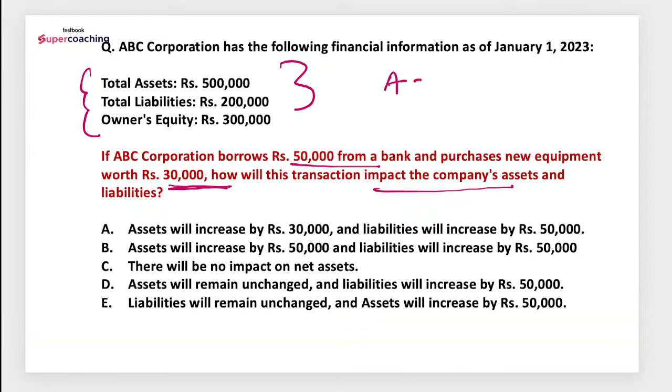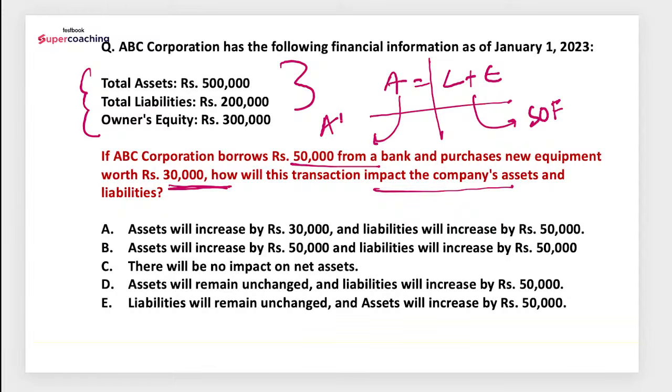So assets equal liabilities plus equity. This side is basically sources of funds and this side is assets, that is called application of funds, right? So this is the one from the liability taken. It can be outside liability. This is also known as outside liability, an obligation on the company.